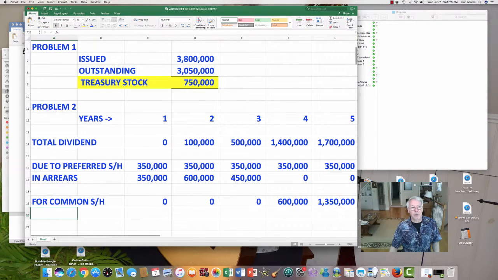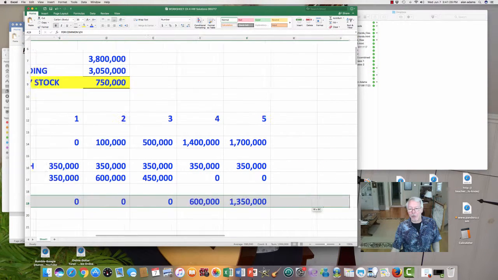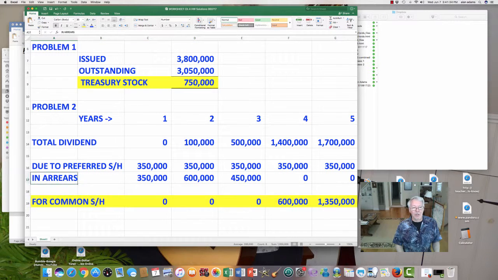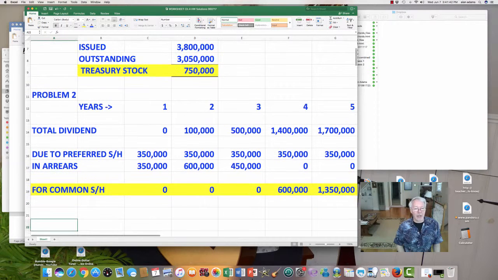That is the answer to problem number 2. I'm going to do my usual thing of highlighting that in yellow to show you that that is the solution. We also want to remember that the preferred shareholders have to receive their $350,000 every year, and if it's not paid, it carries forward as an arrearage.